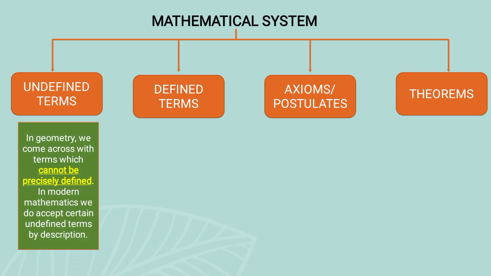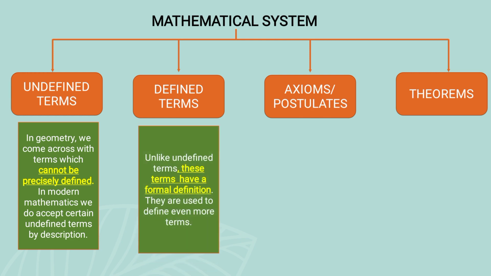Undefined terms in geometry, we come across terms which cannot be precisely defined. In modern mathematics, we do accept certain undefined terms by description. So when we say precisely, exactly. So when we say undefined terms, not exactly or not precisely. Then when we say defined terms, unlike undefined terms, these terms have a formal definition. They are used to define even more terms. When we say defined terms, it has exactly definition.